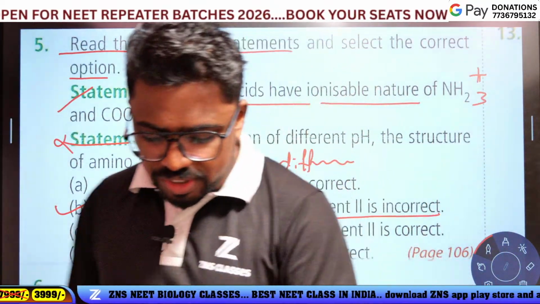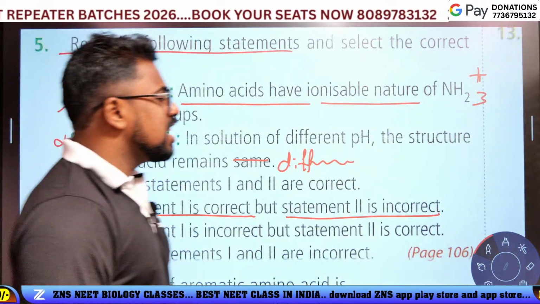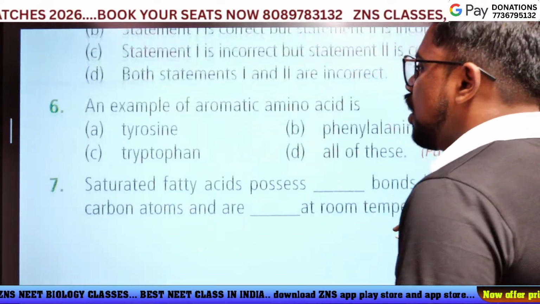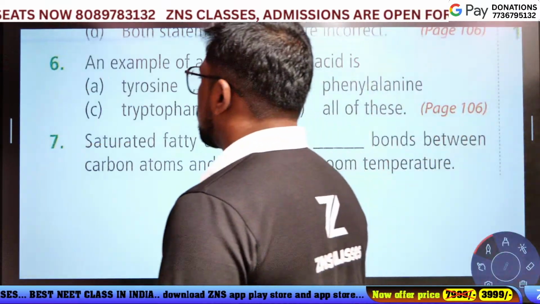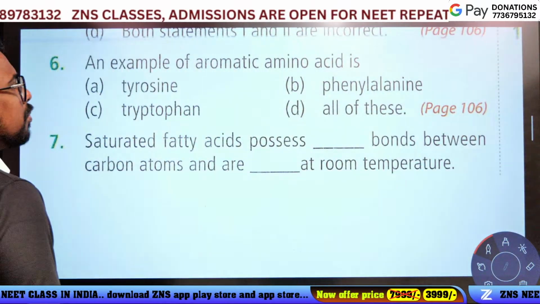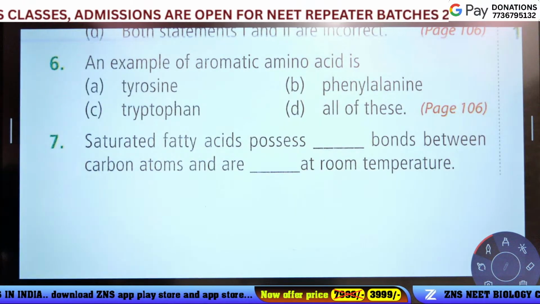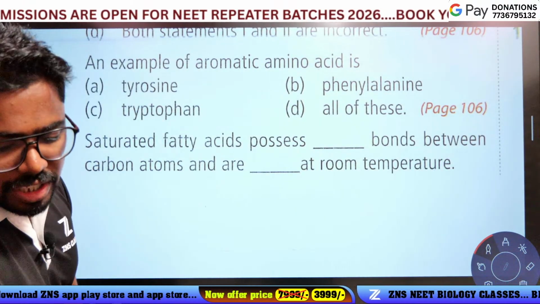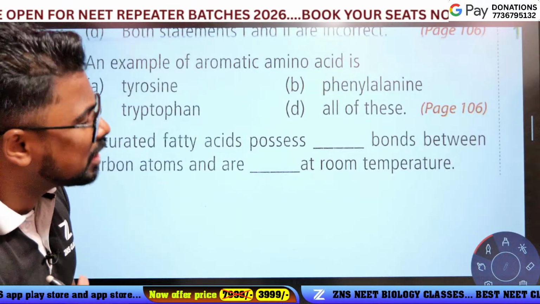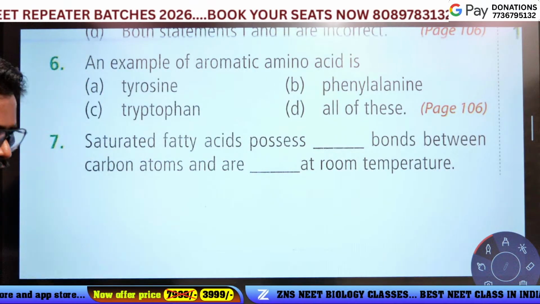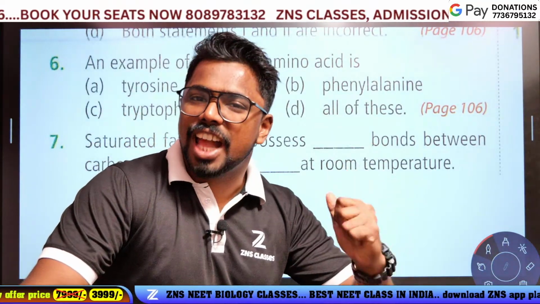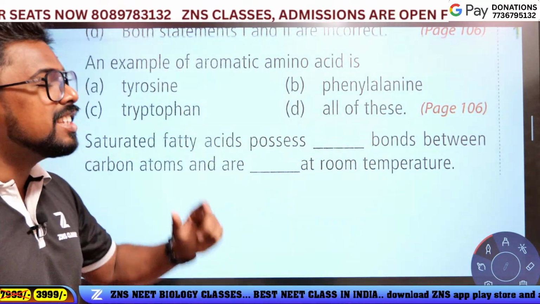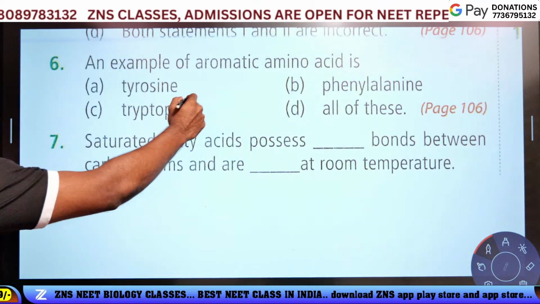Okay guys, simple question. The next question, sixth question. An example of an aromatic amino acid is... Actually, three examples are mentioned in NCERT: thyroxine, phenylalanine, tryptophan.